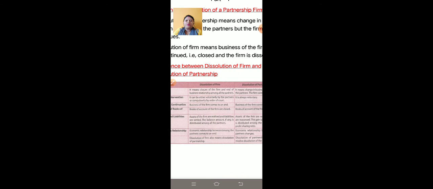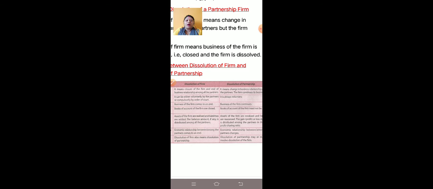Only the relationship of partners changes, but the business of the firm continues. Next is closure of books of account. In dissolution of firm, books of account of the firm are closed. And in dissolution of partnership, books of account of the firm need not be closed.